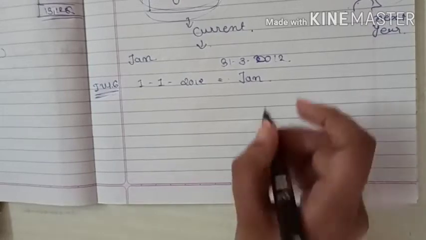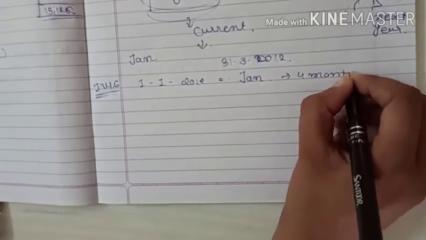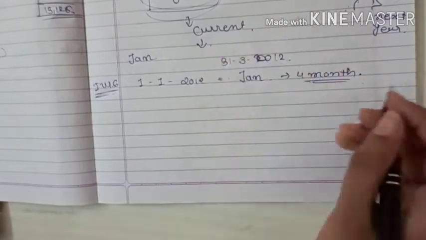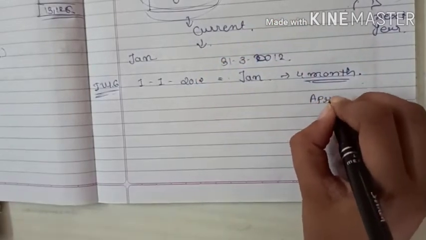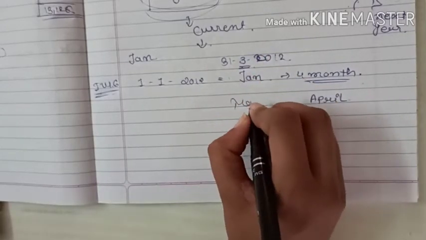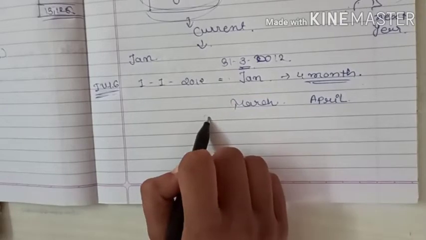It is a 4-month bill. So January, February, March and April, it ends in April, but our year closes in March. So it is known as a rebate on bill discounting.